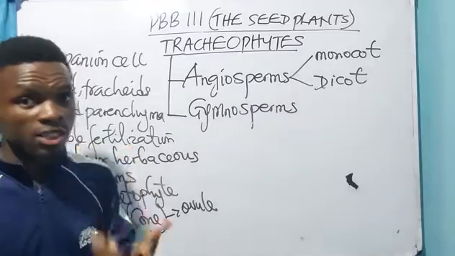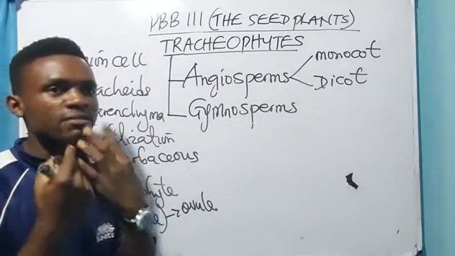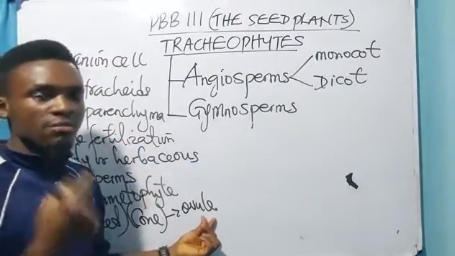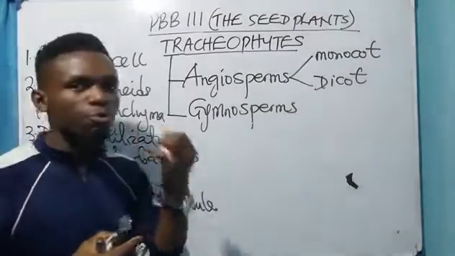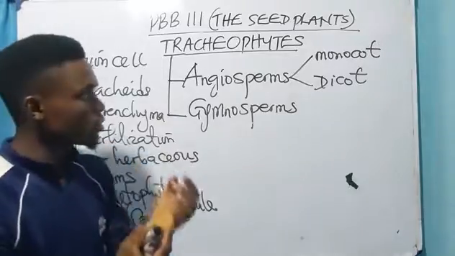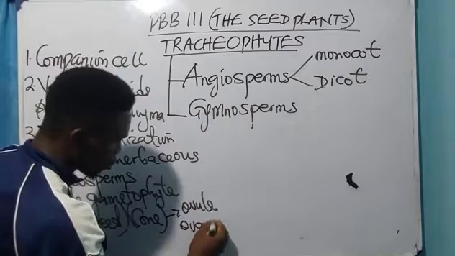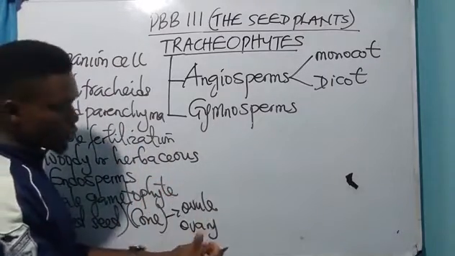You know that seed is a ripened, fertilized and developed ovule. But fruit is a ripened, fertilized and developed ovary.